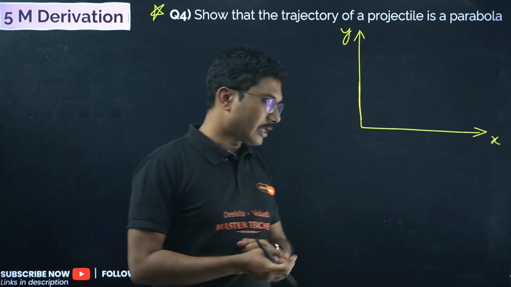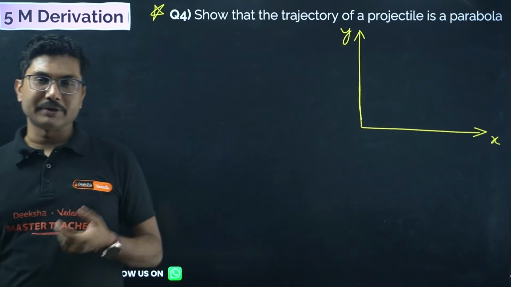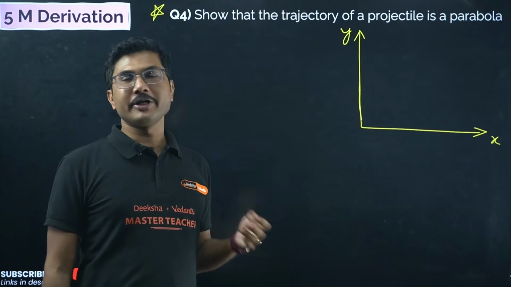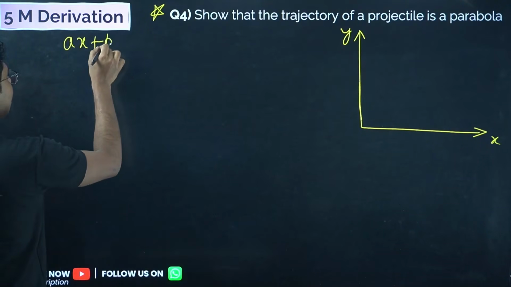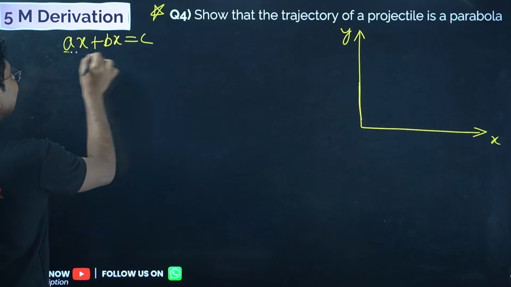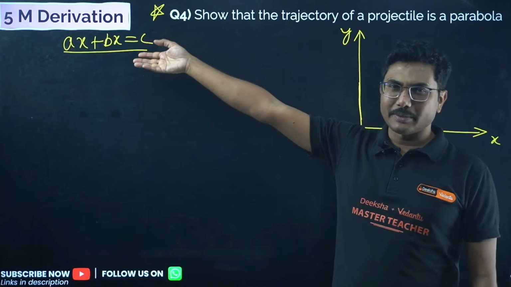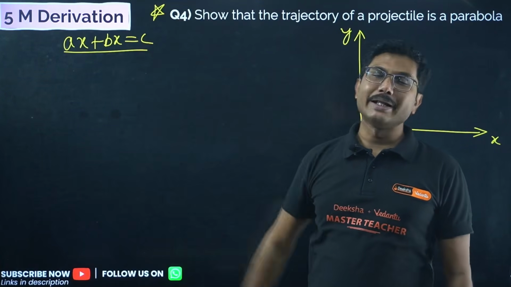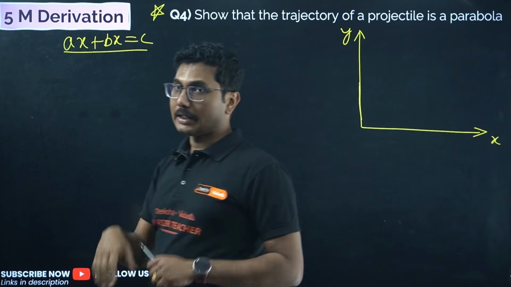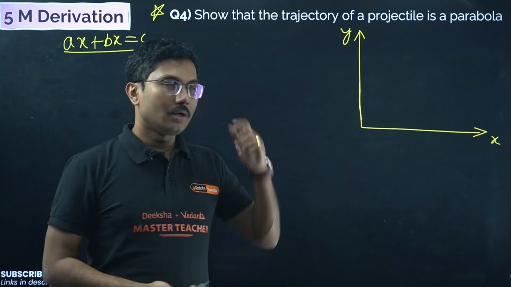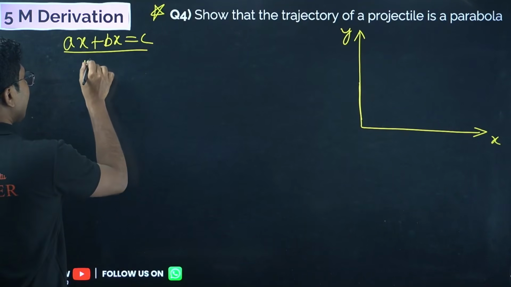Those who have done the conic section chapter in your mathematics know some concepts: circle, straight line. So basically, what is the meaning of this? ax plus by equals c. What is this? This is a straight line, right? If I give you an equation like this, with some values of a and b, you can immediately say, sir, this is the equation of a straight line. Similarly, there are other conic sections. One of them is the parabola. Generally, the parabola equation that we study is y square equals 4ax.